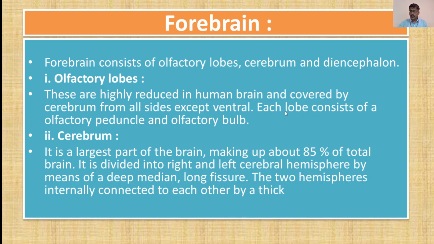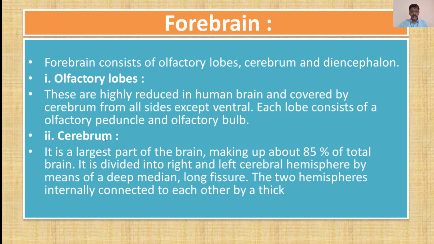Each lobe consists of an olfactory peduncle and olfactory bulb. The olfactory lobes are reduced in human beings compared to other animals. They have the function of sense of smell.